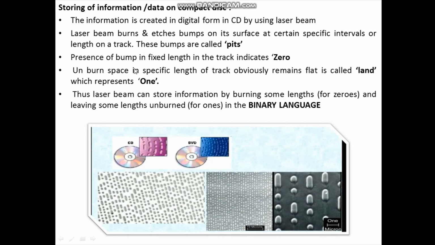The presence of a bump in a fixed length in the track indicates 0. The unburned space in a specific length of the track obviously remains flat and it is called land, and this land represents 1. Thus, a laser beam can store information by burning some lengths, that is for zeros, and by leaving some lengths unburned, that is for ones, in the binary language.